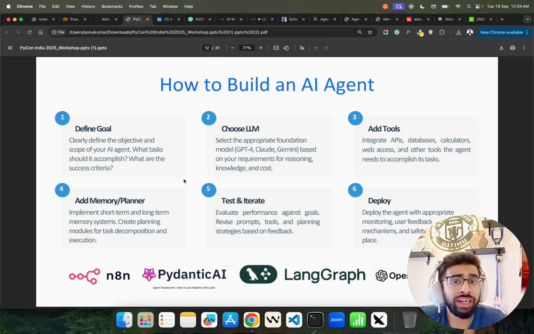Memory planner is important because context is everything, right? That's what we are saying. We talk about context engineering. I'm going to talk about that in a little bit when I'm showing you some notebooks we're going to run. Test and iterate and deploy, right? That's what we do here.